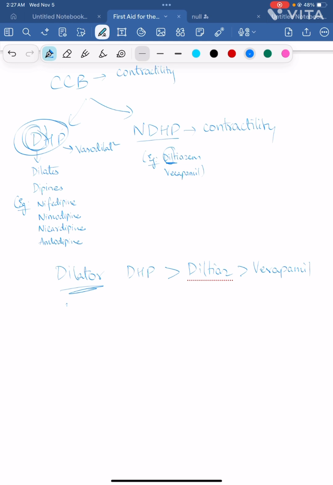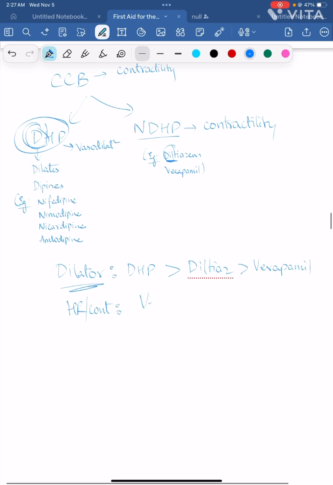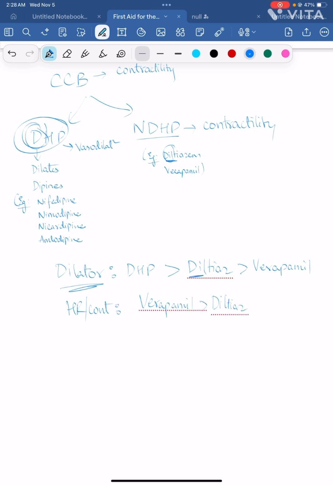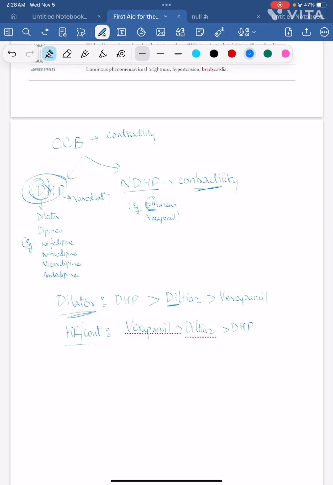okay? And if you ask about controlling the heart rate or contractility, verapamil will be more than diltiazem, because more than dilating property, it has contractility also, right? So diltiazem will be there. Then we have dihydropyridine, okay? This is the order for the heart rate and contractility.